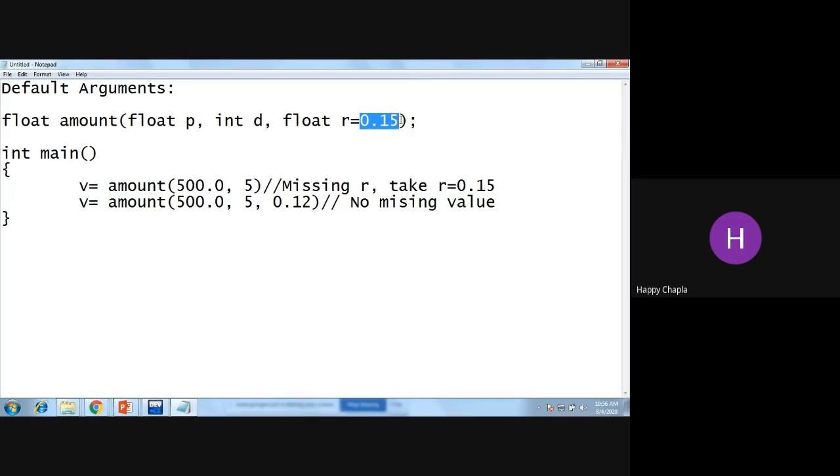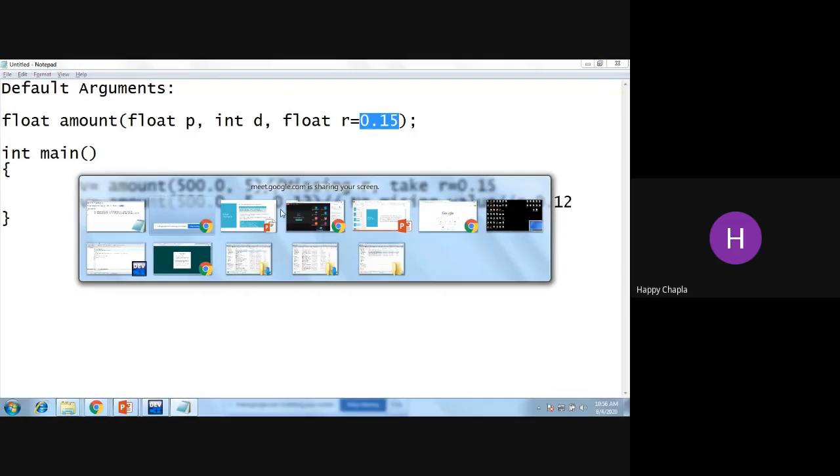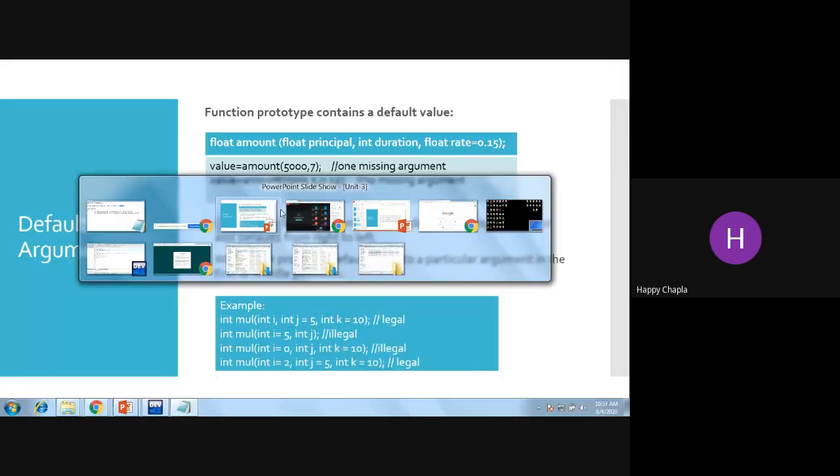Now, what is the work of the compiler? The compiler will change that 0.15 to 0.12. So the R value equals 0.12. If I miss something over here, then your default value will be used. But if I am defining some value, then your default value will be replaced with this. So in the second example, is there any doubt?